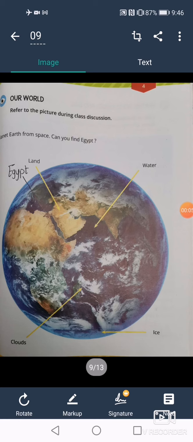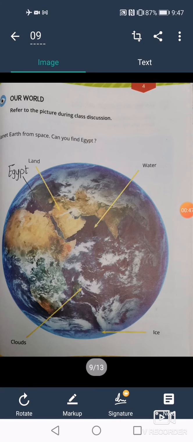Okay, now we're going to take lesson number 4. I want you all to know that water is very, very important for our planet and in the communities. Do you know what our planet is called? It's called the Earth. Can you tell me in what form we can find water on the Earth?